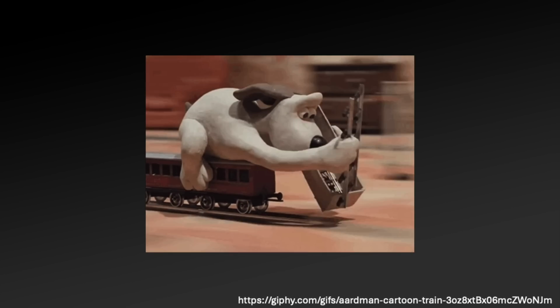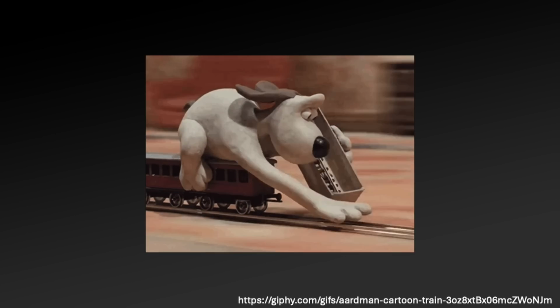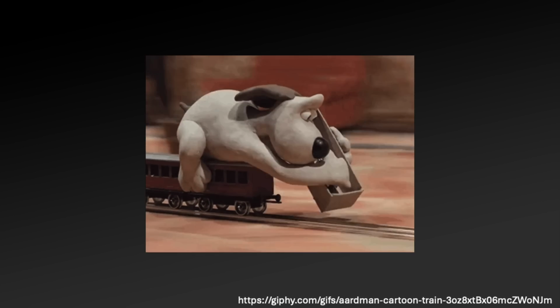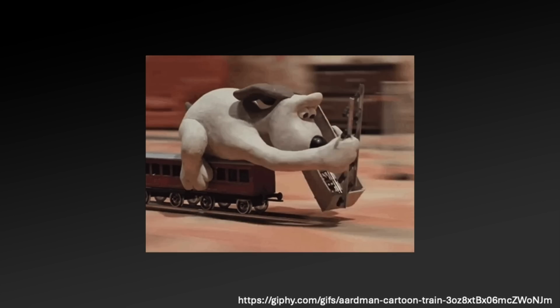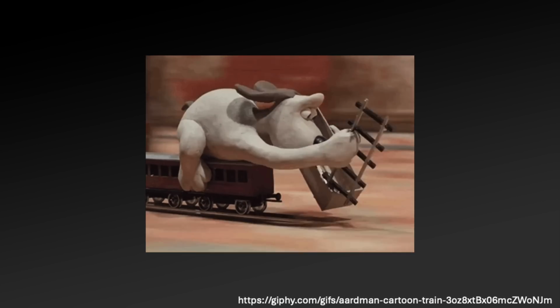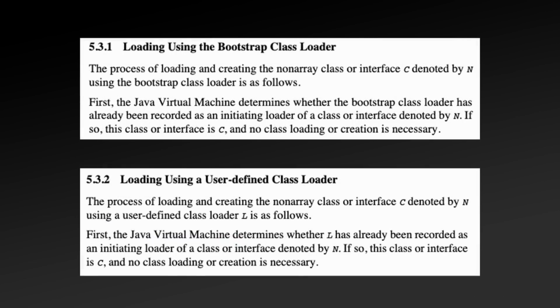One of the great powers of the JVM and why it's become such a widely used platform is its ability to dynamically load classes. This behavior allows for the on-demand code generation and loading of classes, which is extremely useful for frameworks like Spring, testing tools like Mockito, and indeed, it's even used within the JDK itself for the creation of lambda call sites.